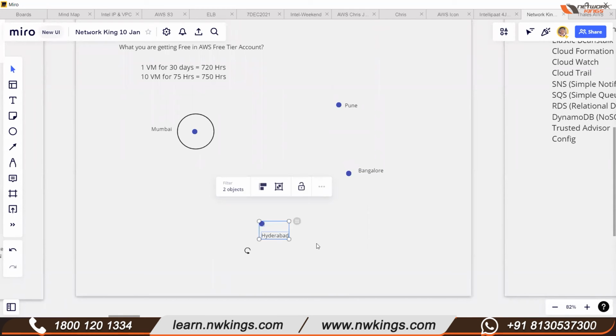So what I'm trying to say is, we have a region in Mumbai, but let's say AWS observes that in Bangalore, we have a presence of the IT industry. We have a number of IT firms or companies, or maybe some plants, some industries are there.